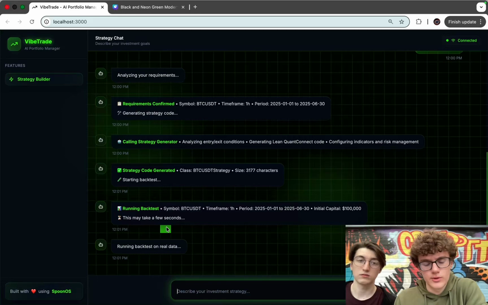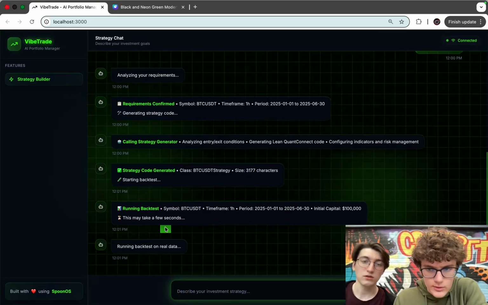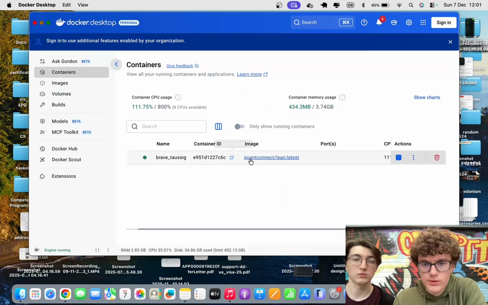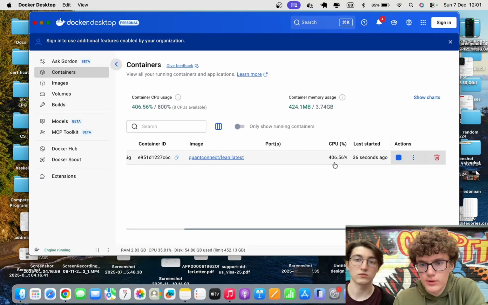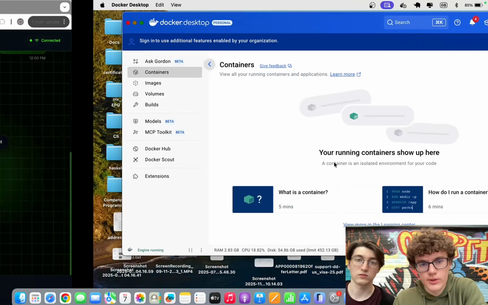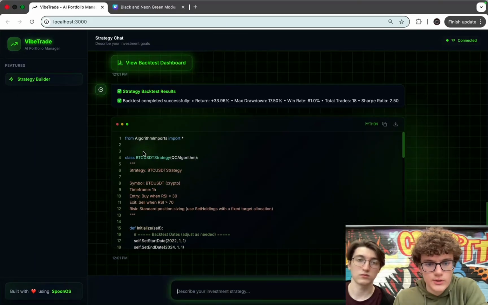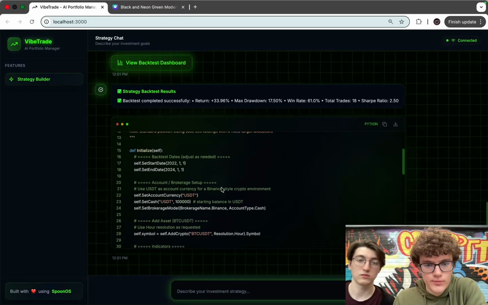It provides lots of really useful features. We can see that it starts a Docker container, so it runs in an isolated environment. It just finished, and now we get the implementation of our algorithm.